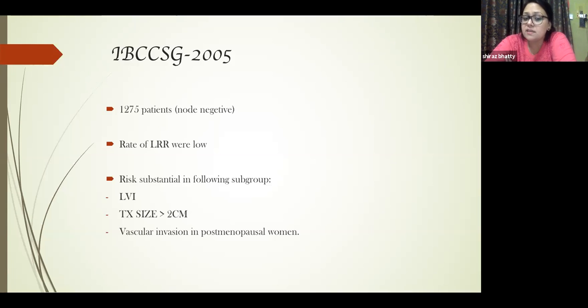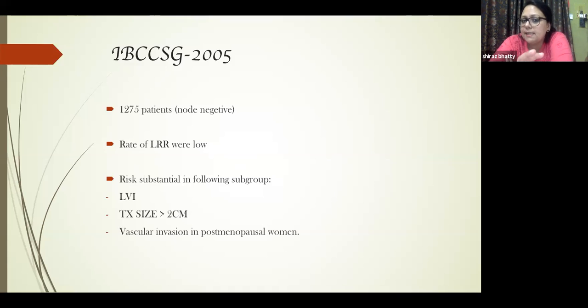And now here it says that tumor size should be more than 2 centimeters. Basically, the moment it becomes more than 1 centimeter cube, the vasogenic potential of that tumor increases. So vascular invasion, in the postmenopausal setup. In postmenopausal women, LVI increases, tumor size increases, the vasogenic potential increases. In those node negative cases, they should be taken for PMRT.